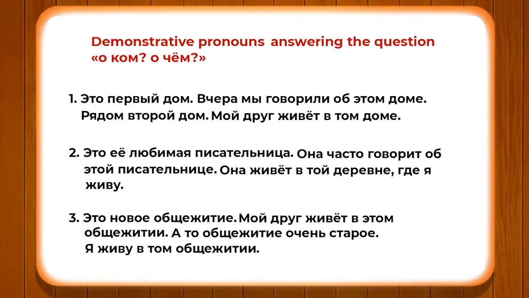So what do we see here? One hostel, новое, demonstrative. Мой друг живет в этом общежитии. My friend lives in this one, which is new. And that one, а то, this particular expression is demonstrating: а то общежитие очень старое, and that hostel which I am indicating is old. Я живу в том общежитии. I live in that hostel.